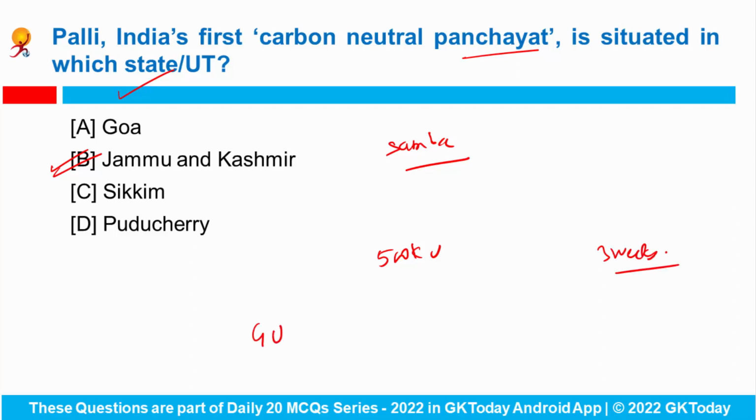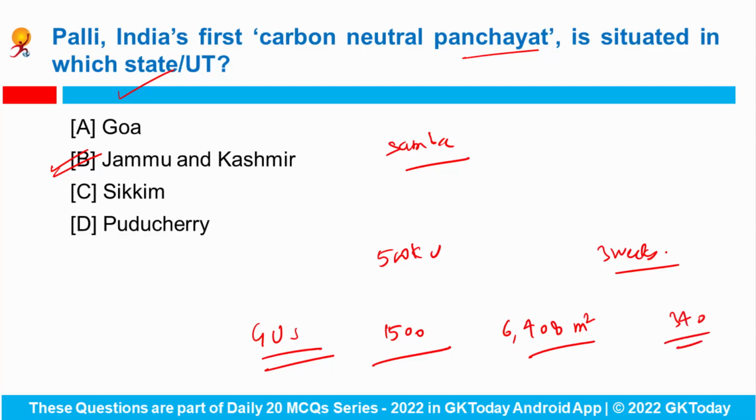So under the Gram Urja Swaraj program, 1500 solar panels in a total area of 6,408 square meters will provide clean electricity to 340 houses in the model panchayat.